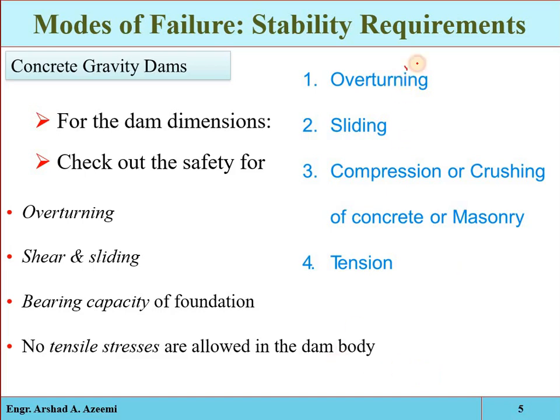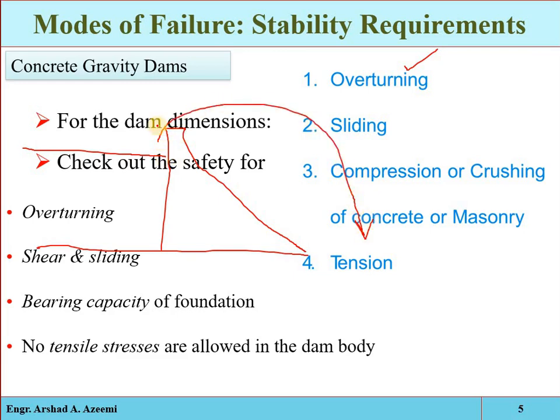The overturning. For example, if we have the foundation and here we construct a dam structure, the water will be stored up to the normal level or maximum level or flood level. Then there will be water pressure and wave pressure, silt pressure, hydrodynamic pressure, outflow pressure, weight of the structure. So the structure can be overturned. The structure can be rotated. That is called the overturning. Also, due to the impact of those destabilizing forces, the structure can slide horizontally from its original position. That is called the sliding.